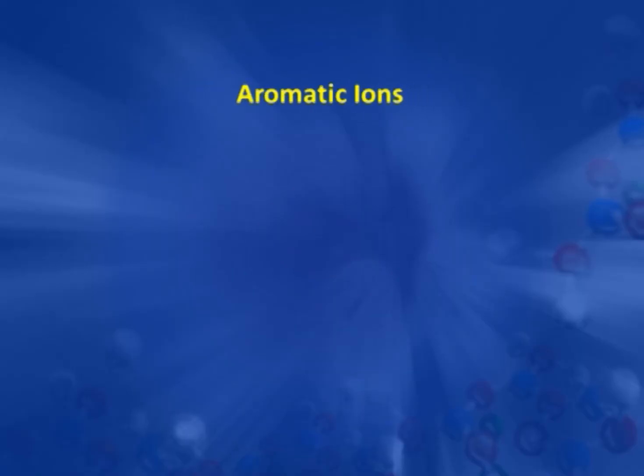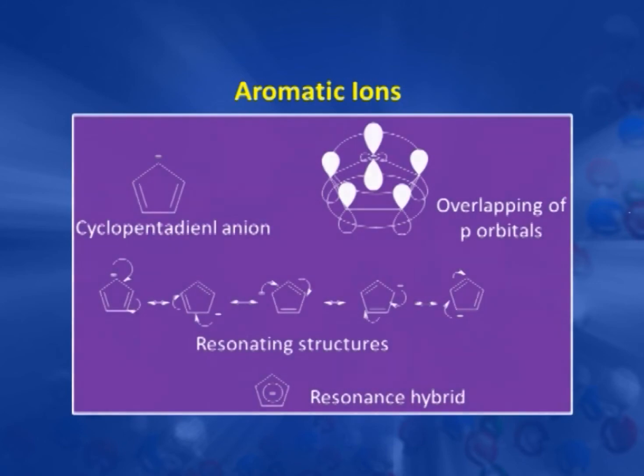Now we next take aromatic ions. First we take the cyclopentadienyl anion. Now see here, this is a cyclopentane ring having 2 double bonds and a negative charge.